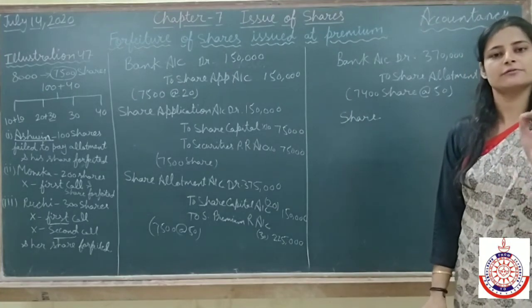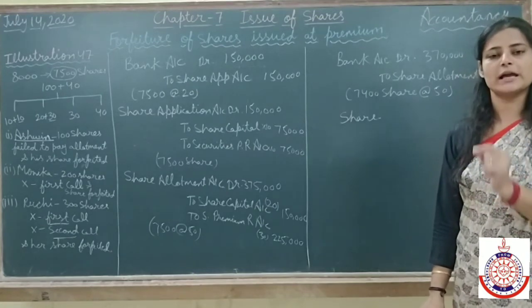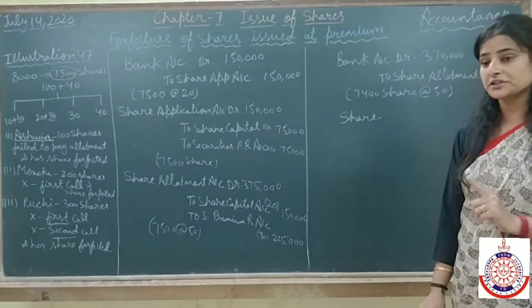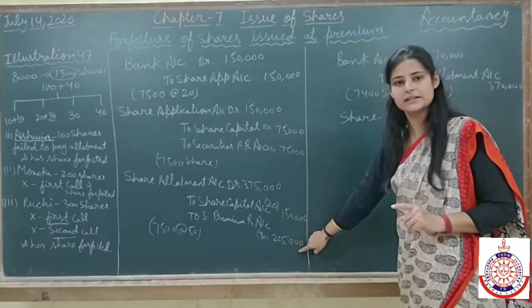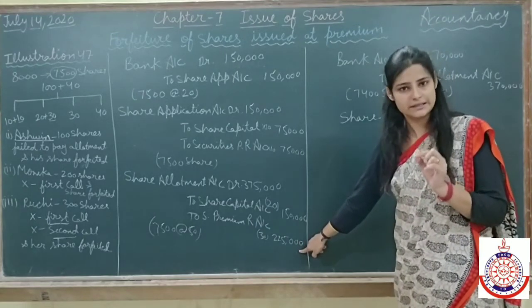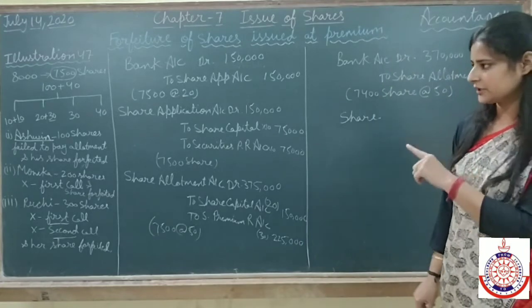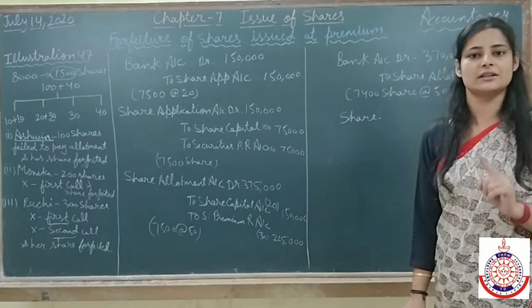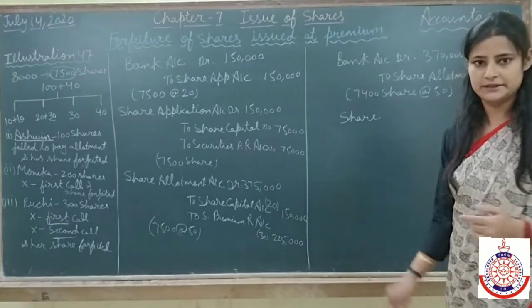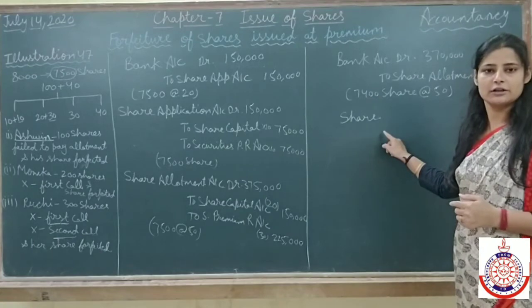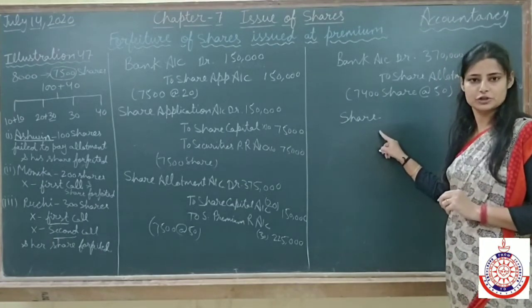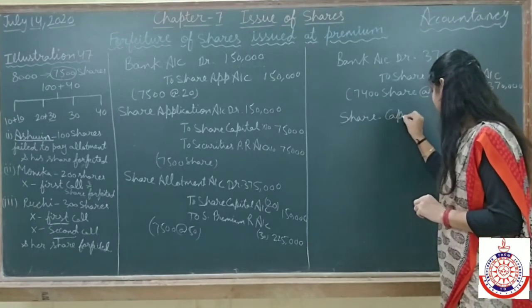So this is a case of forfeiture of shares issued at premium where premium is not received. Here we had credited the complete amount of premium, but now for 100 shares we are not receiving the premium amount, so securities premium reserve account we will debit. I am going to make the entry for forfeiture of shares. In the entry of forfeiture of shares, we'll write share capital account debit.